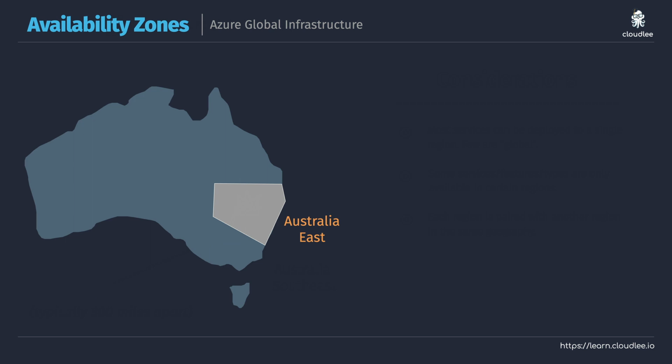Now, when we deploy our services, I said that you have to pick a region. That's not entirely true. Within a region, there's actually things called availability zones. This is like a unique physical location within an individual region that you can go and deploy your services to. So for some services, you can deploy them to either a region or an individual availability zone within an individual region. Now, one way you might hear availability zones being described is to think of them as data centers. Now, I just want to call out that that's actually not technically correct, because each availability zone might actually be made up of one or more data centers.